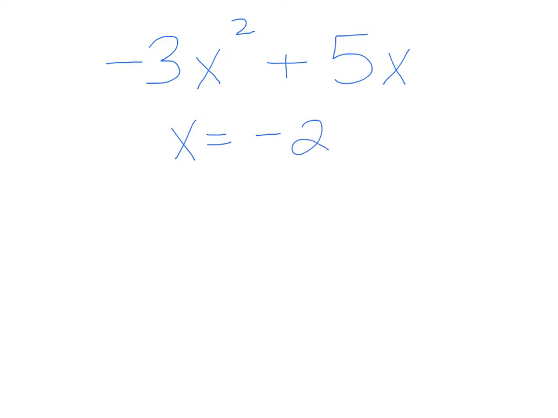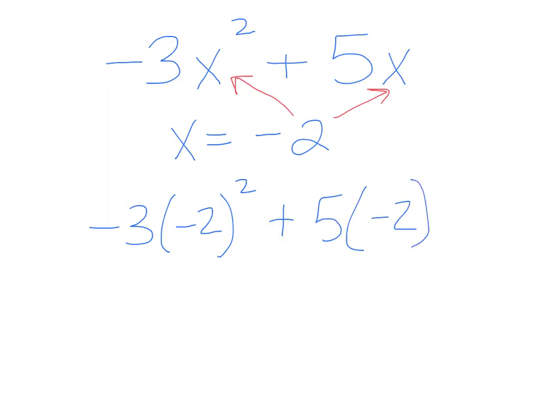Say it's slightly trickier, and it says, say, you've collected like terms, and in the end you have negative 3x squared plus 5x, and x is equal to negative 2. So then you have to plug in negative 2 there and negative 2 there. Make sure it's in brackets. So negative 3, negative 2 squared plus 5 times negative 2.